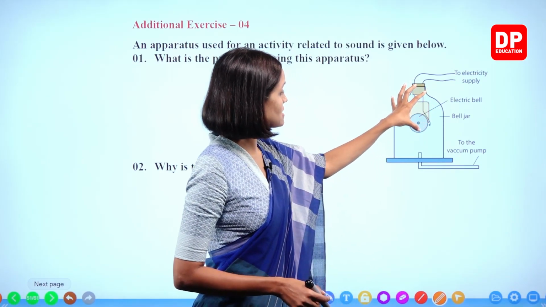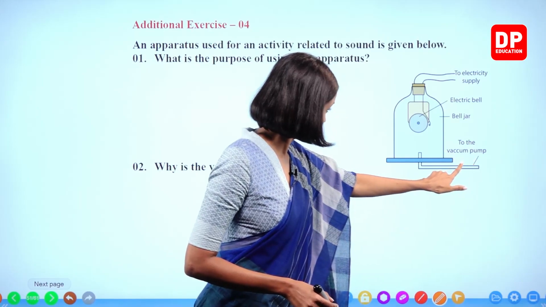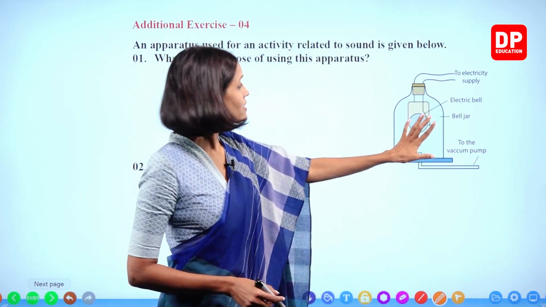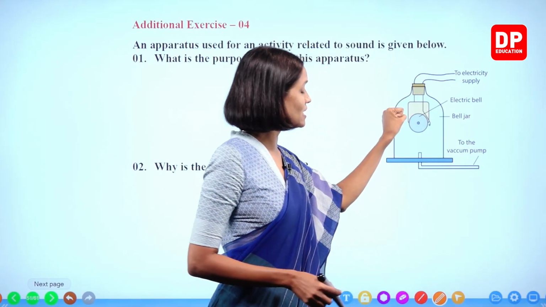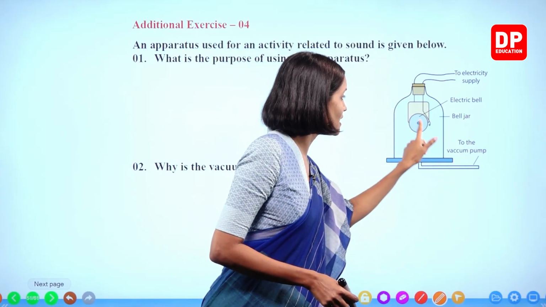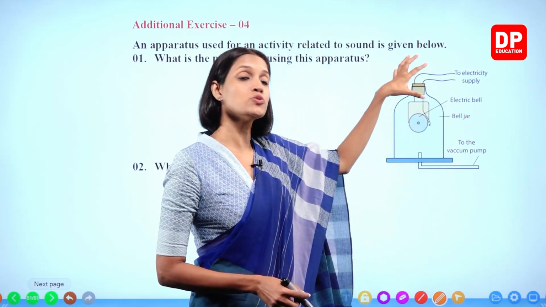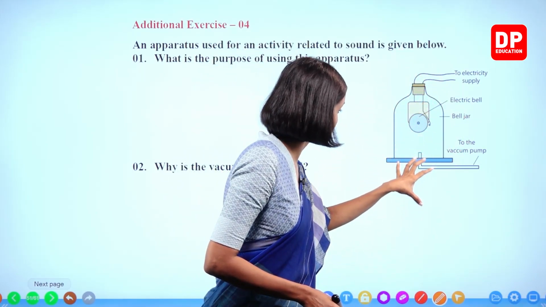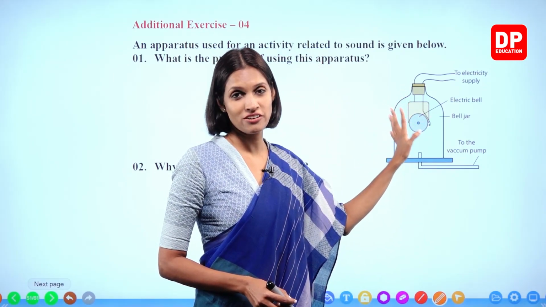An electric bell was fixed inside the jar, and from the other side, the jar was fixed to the vacuum pump, right? Then electricity was supplied. We can hear the bell ringing. When we remove the air inside the bell jar using the vacuum pump, gradually the sound of the bell fades off, and then finally we can't hear it anymore, right?